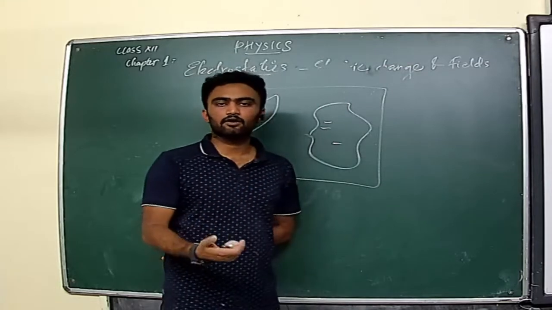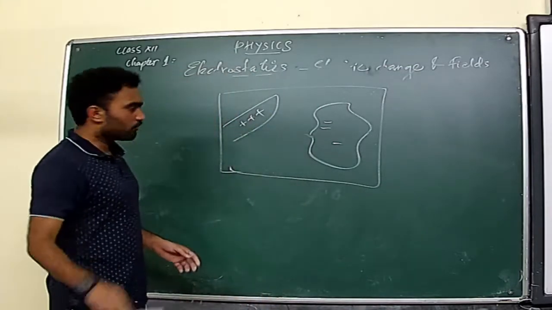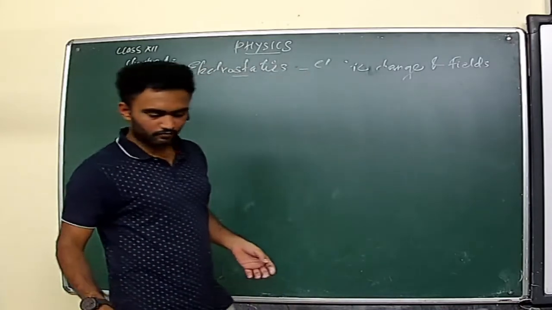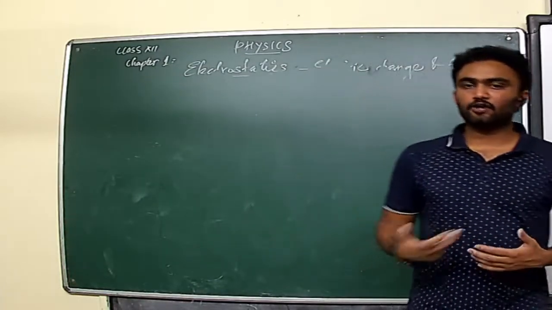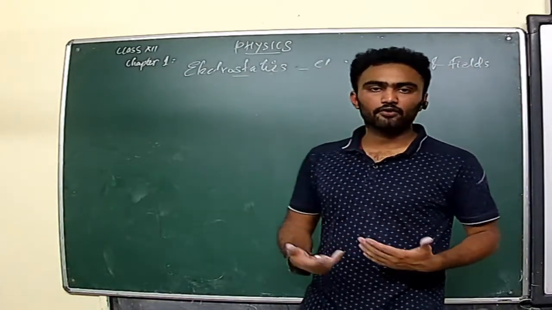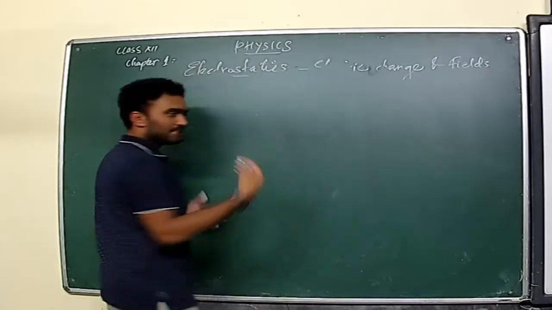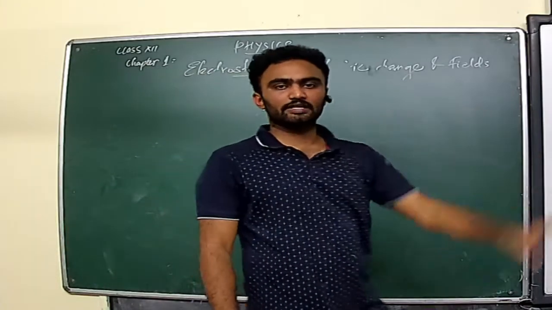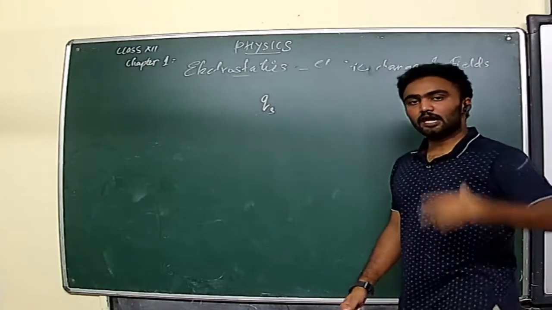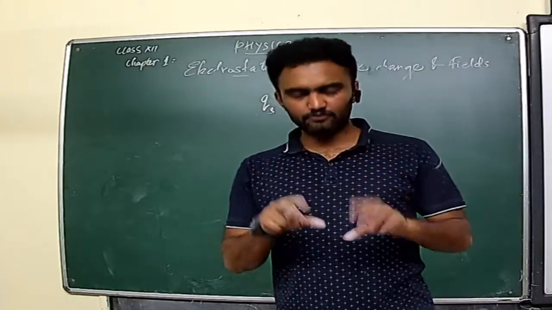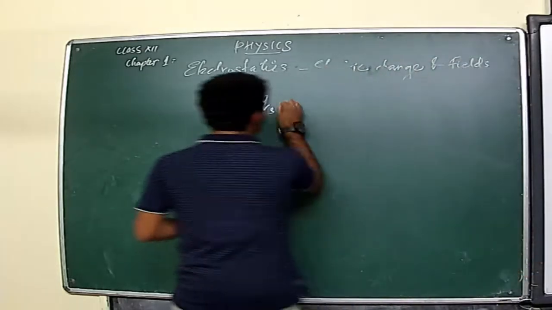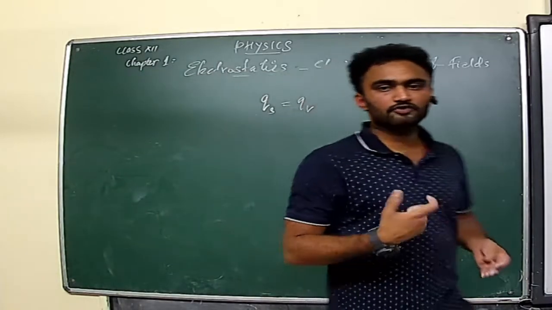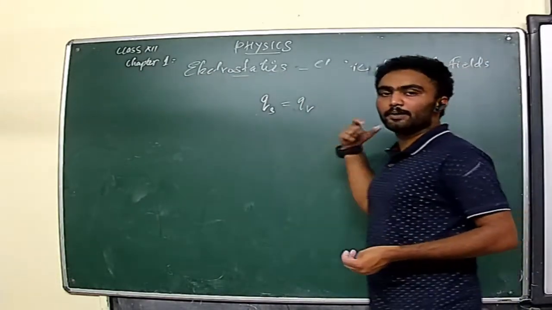Charges cannot be created nor destroyed. And the third one in this particular property category is the invariance of charge, which means if a charge moves with a particular velocity, it will not make any change in the value of charge. Just consider, for a static charge, the charge is Qs. If we make this charge move with a particular velocity v, the charge will remain the same. That will be Qv, which means Qs will be equal to Qv. There is no variance in the value of charge, whether it is static or moving with a particular velocity.